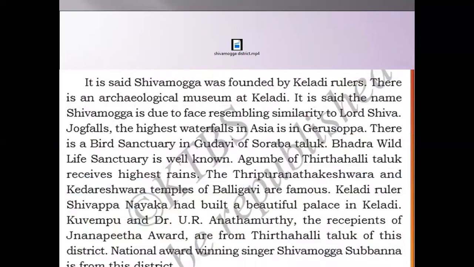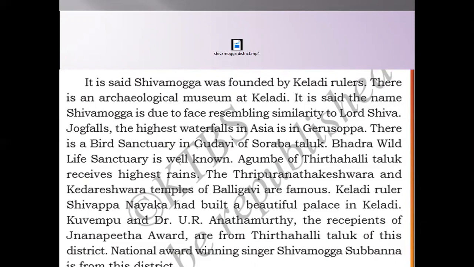And also Shivamogga was founded by the Keladi rulers. The Keladi rulers founded it, and there is an archaeological museum. And in Shivamogga we can see the famous Jog Falls, one of the highest waterfalls in Asia, Gerusoppa, the Bhadravati Bird Sanctuary, and Gudavi of Soraba Taluk. Bhadra Wildlife Sanctuary is well known. Agumbe of Thirthahalli Taluk receives the highest rains.